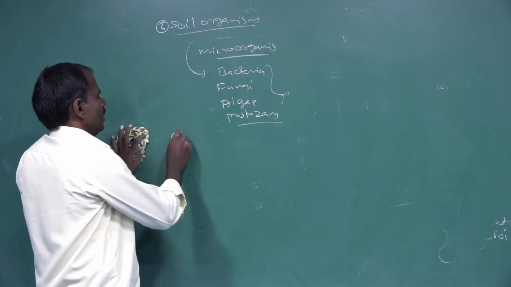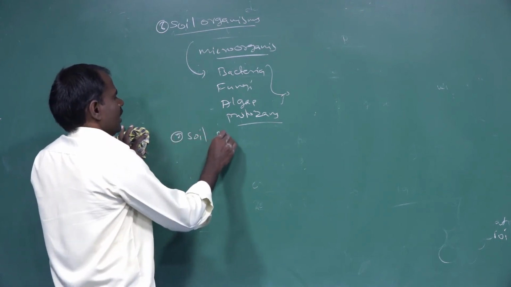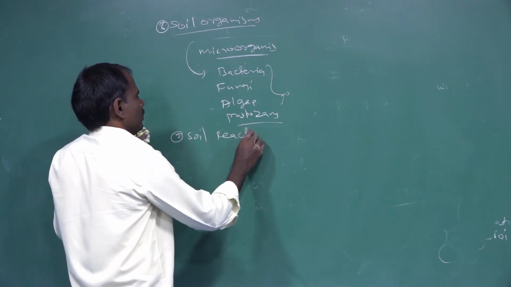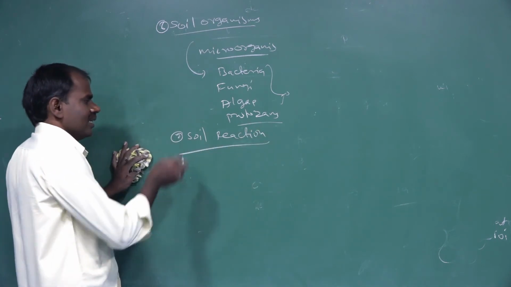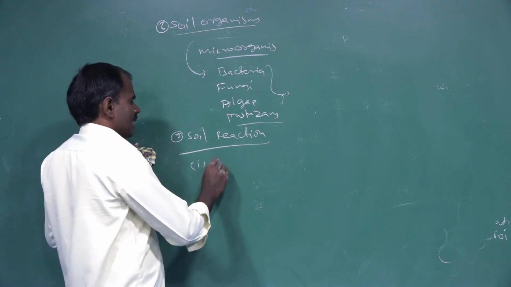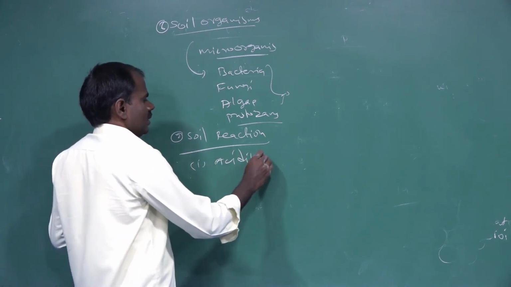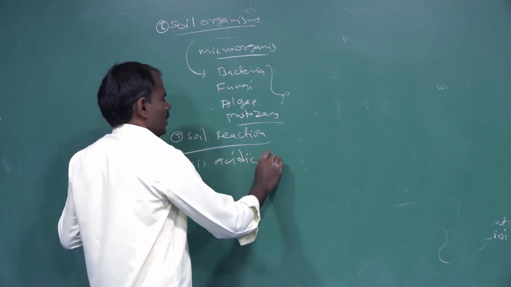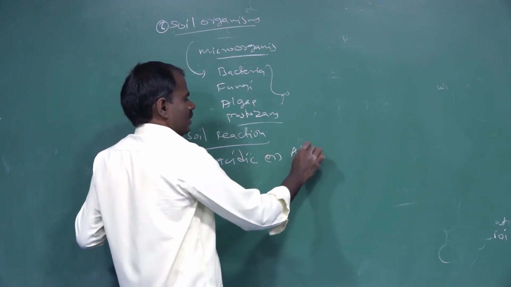The next one, the seventh, is soil reaction. Soil reaction is found as acidic, alkaline or neutral soil conditions.